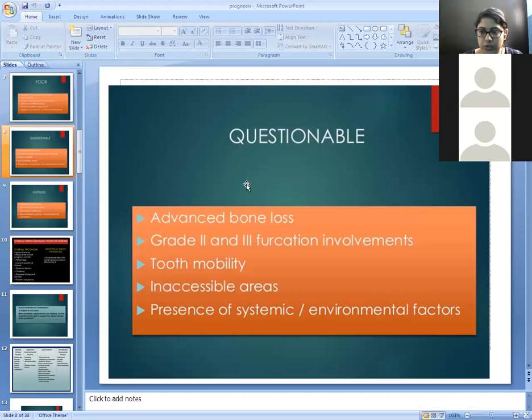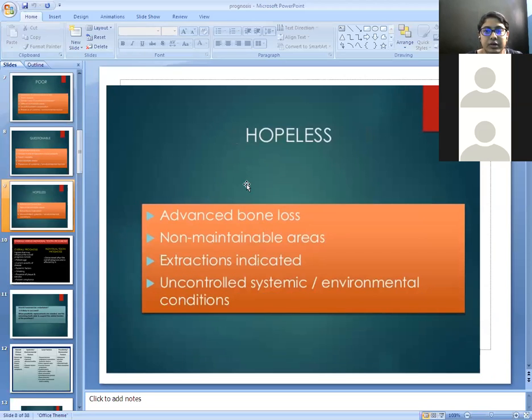And uncontrolled systemic factors, for example, smoking is present. Why does smoking, an environmental factor, make the prognosis questionable? Because smoking aggravates the destruction of the periodontal support. It also increases the pocket depth, which results in increasing clinical attachment loss, which results in the questionable type of prognosis. Next type of prognosis, the hopeless type of prognosis.